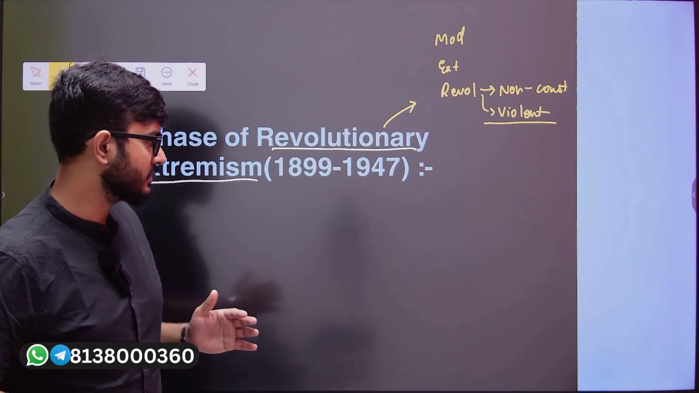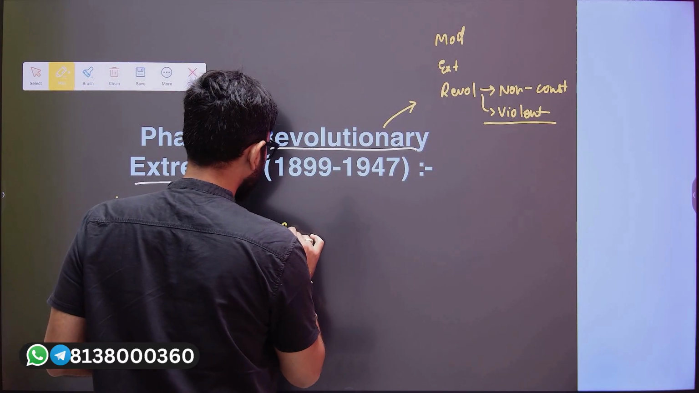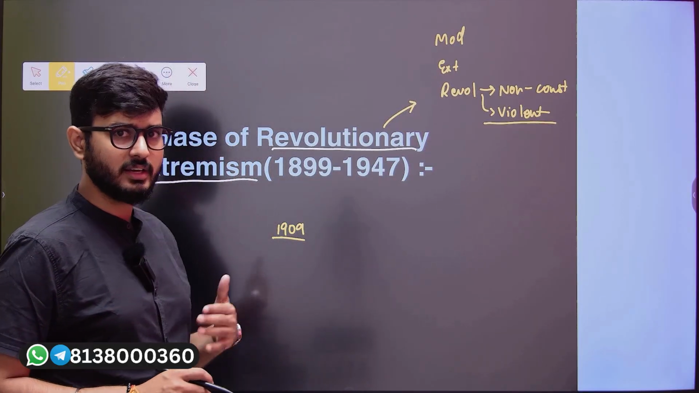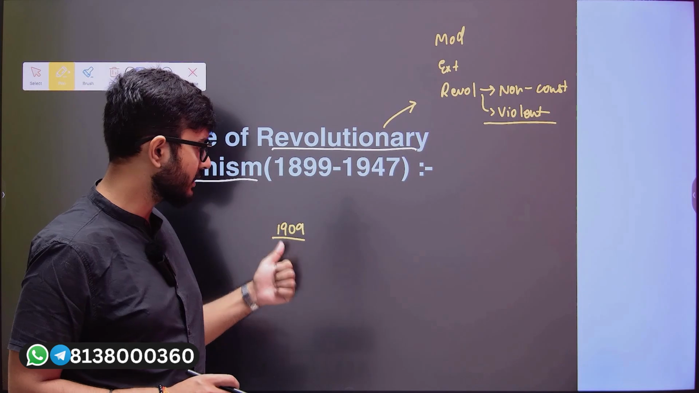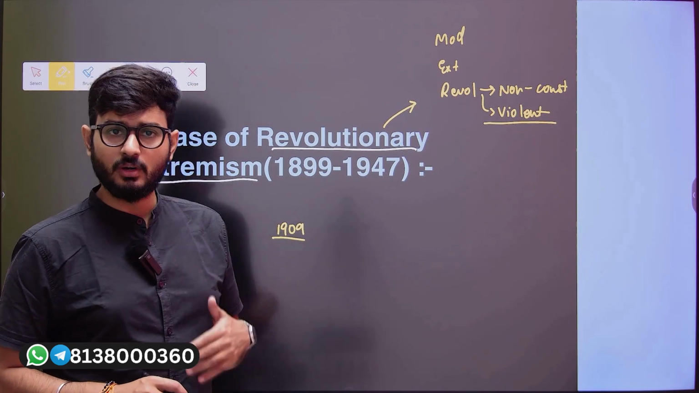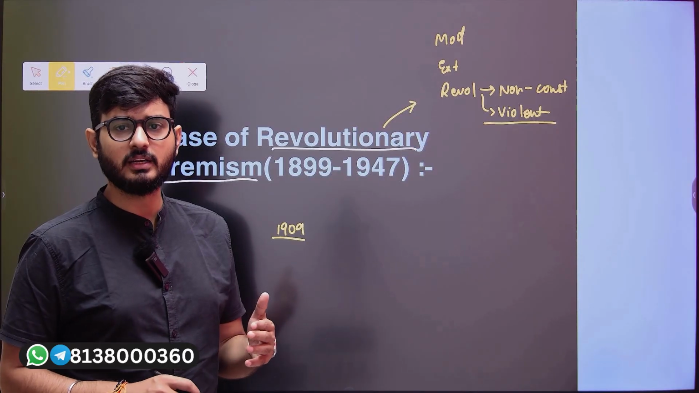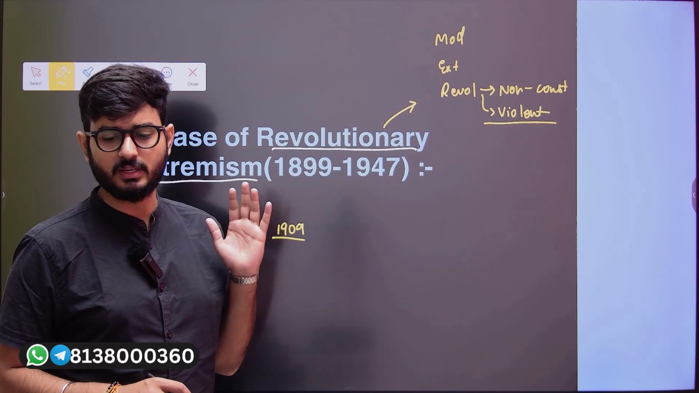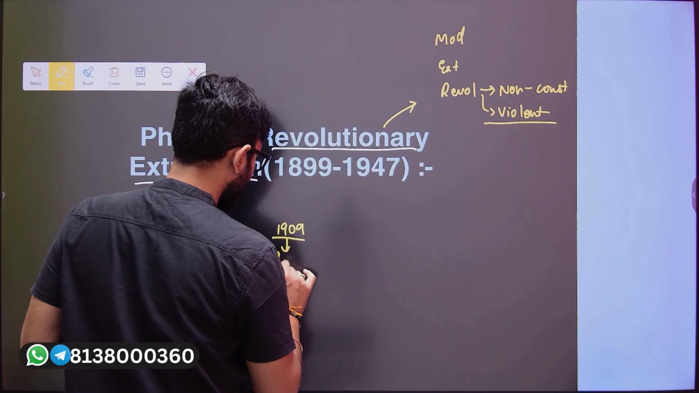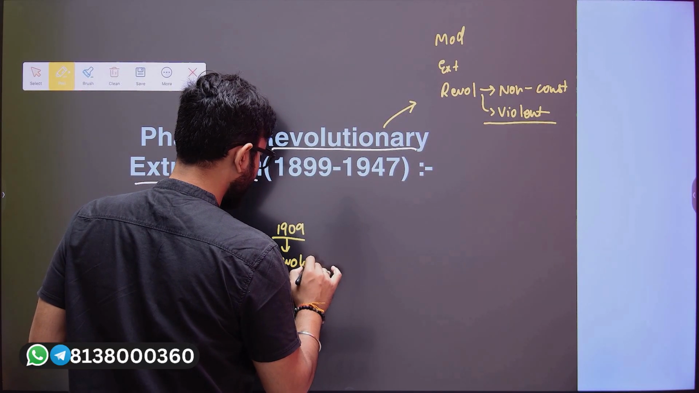In the previous sessions, when we looked into the Surat Split, therein we had understood that by the time period of 1909, when the extremist leaders were arrested and put in jail, after that there are some of the people who are going to adopt the revolutionary activities to fulfill their aims and objectives, and those particular people became revolutionaries.